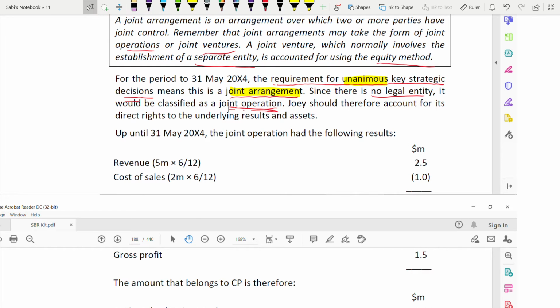Joy would therefore account for its rights to the underlying assets. Because it's a joint operation, not a joint venture. Joint venture uses the equity method, but not joint operation. How are joint operations accounted for? You recognise your rights to the underlying results and assets. This is how you account for a joint operation.